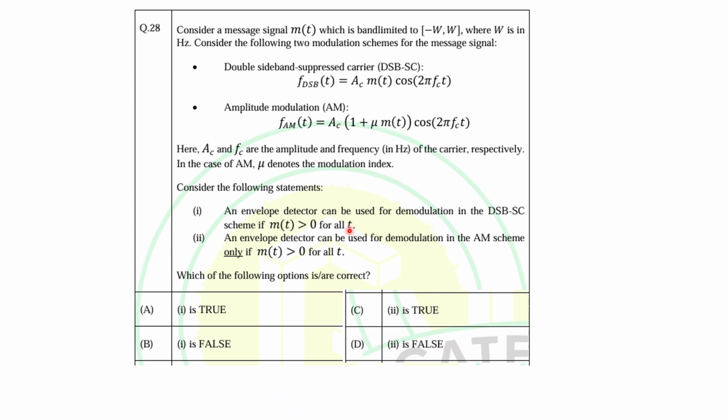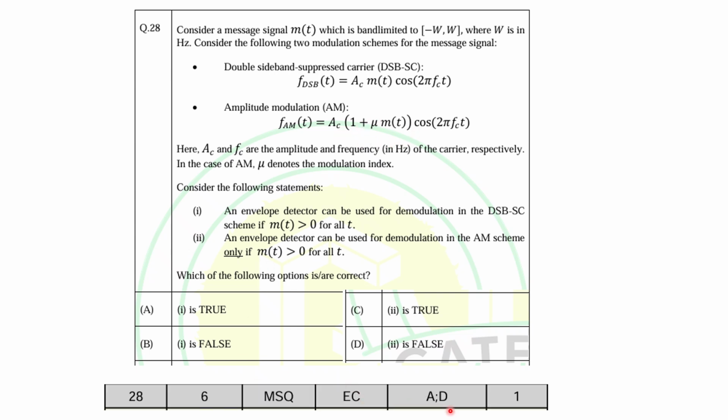So in the receiver side, m(t) should be greater than or equal to 0 in order to detect it. That is for DSB-SC. For the second case, they are saying that for demodulation in the AM scheme, it will be detected only if m(t) is less than or equal to 0, right? So as per the answer key, your option A and D are correct. So the first one is true, the second one is false as per the answer key.